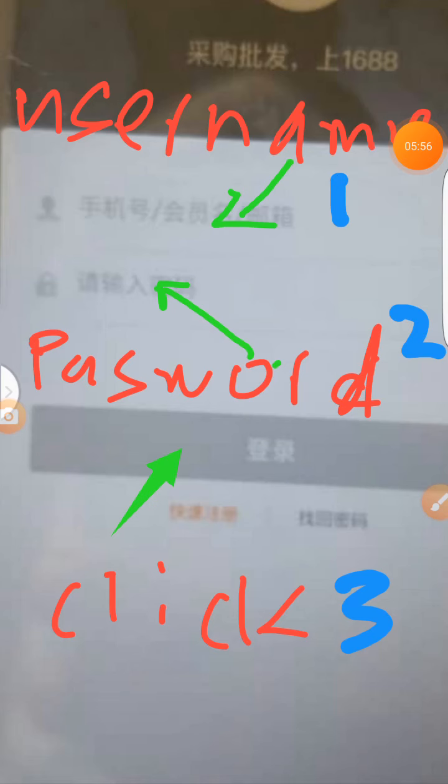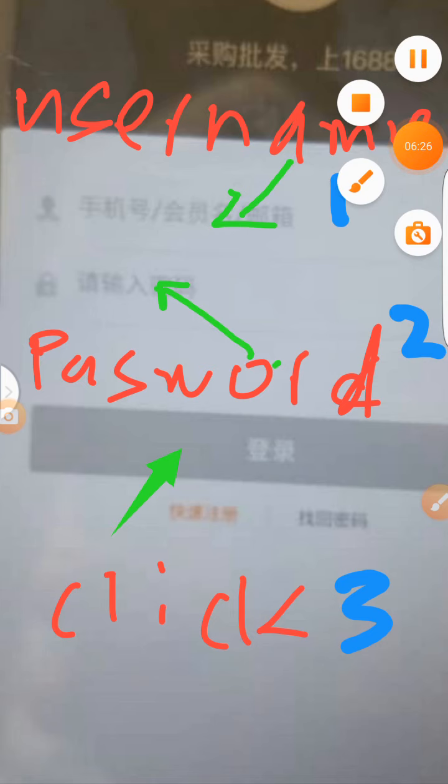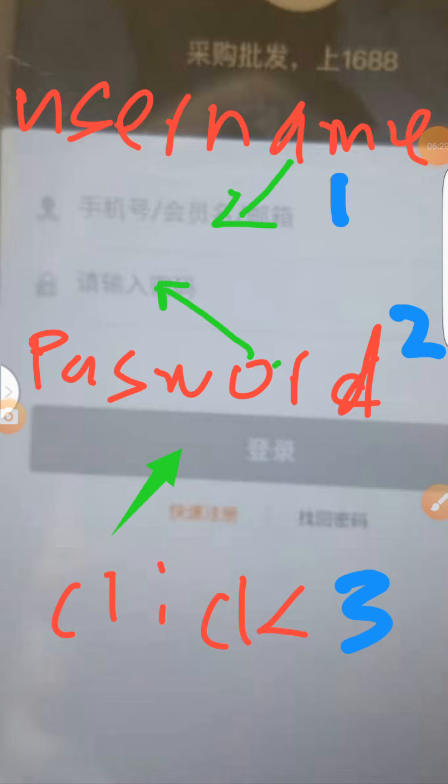Okay, so when you tap there, an interface like this will come. Please pardon, forget the writings. I wrote them there to guide you during this session. So where I've written 1, this space with the human head, and the other place where I've written 2 is the password section, and here is where you click to log in. Now when you tap on it, when you click the 1688, it will bring this